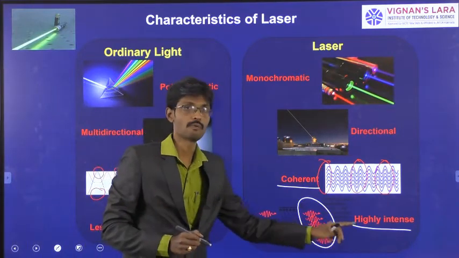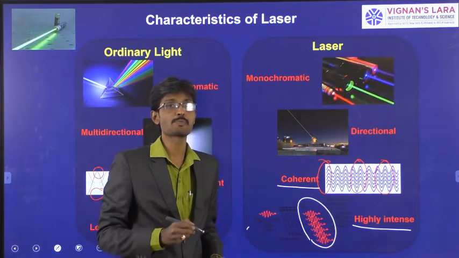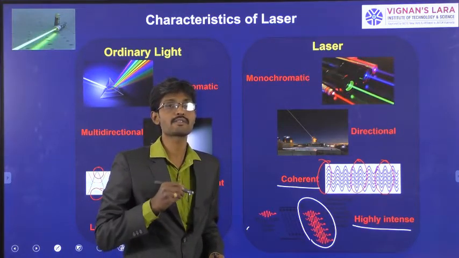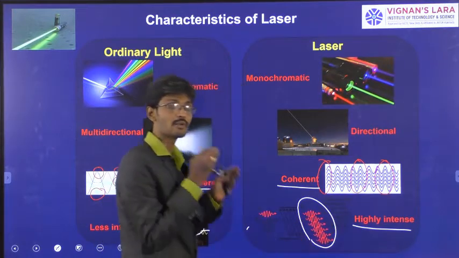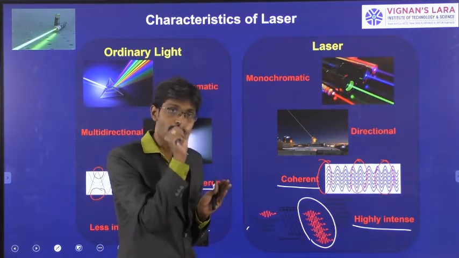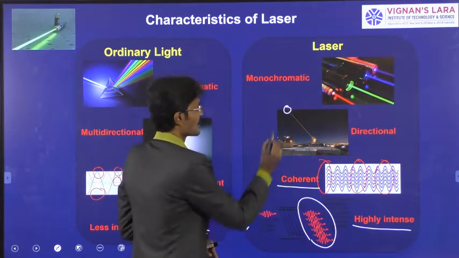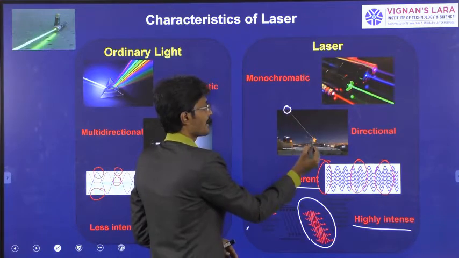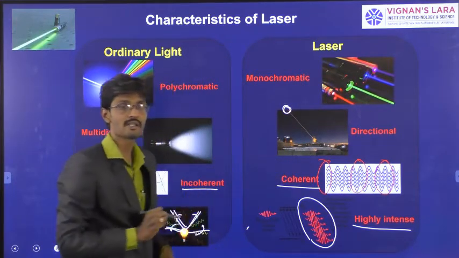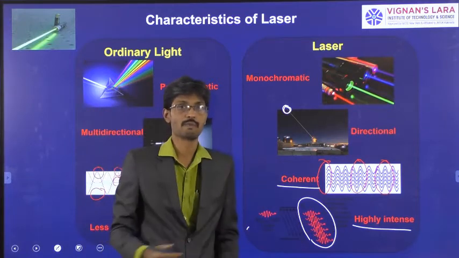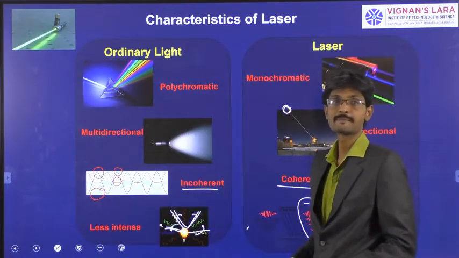That's why it is cautioned that a laser should not be exposed to the eye or any sensitive parts of the body, because the laser is very high intensity, since the total energy is concentrated in a small beam. You can see the diameter of the beam is very small. So the total energy emitted by the laser is concentrated in this small region. Therefore it is highly intense compared to other conventional sources or ordinary light.